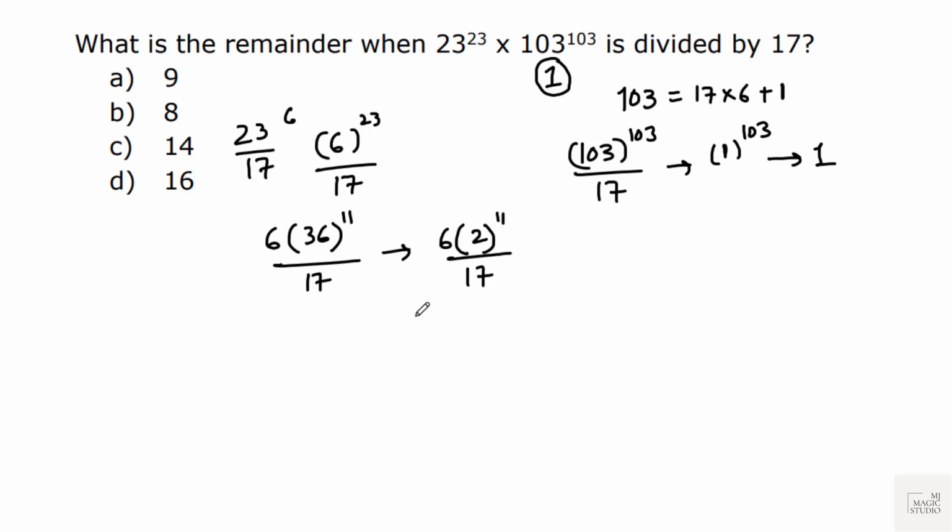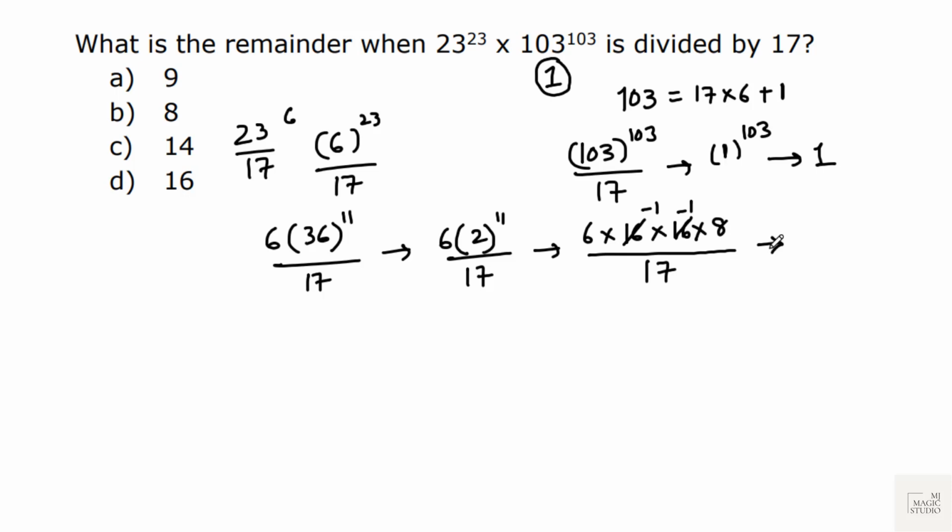Now we see that 2 to the power 4 is 2, 4, 8, 16. Can I write this as 6 into 2 to the power 4, 16, into 2 to the power 4, 16, into we are left with 2 to the power 3, that is 8. And now this needs to be divided by 17. 16 when divided by 17 leaves remainder minus 1.